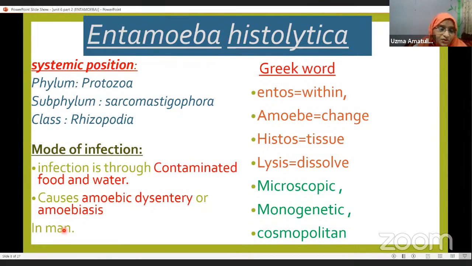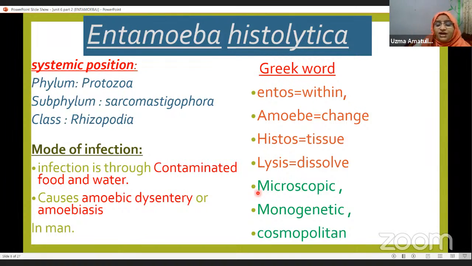Now, who is the host for this particular microorganism? It is man. Now the Greek words: entos means within, amoeba means change, histos means tissue, lysis means dissolve. So this microorganism lives inside the body of the host, changes its shape like an amoeba, lives inside the tissue of the host, and dissolves the tissue. So the name comes from these.